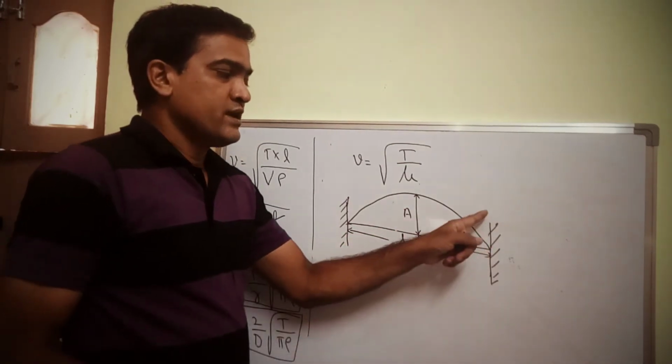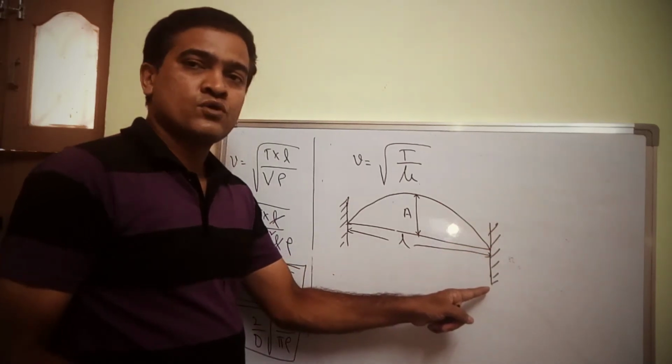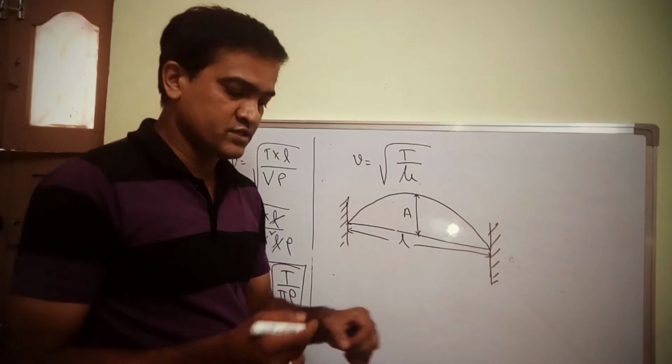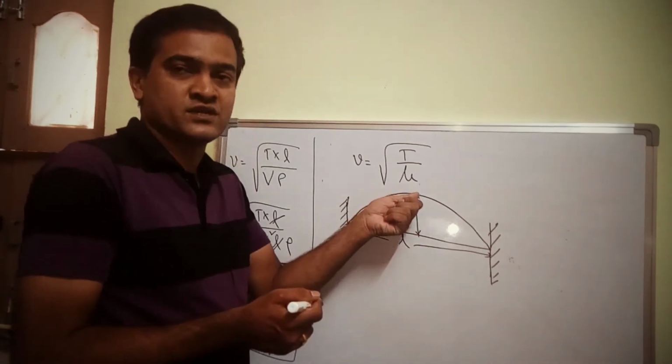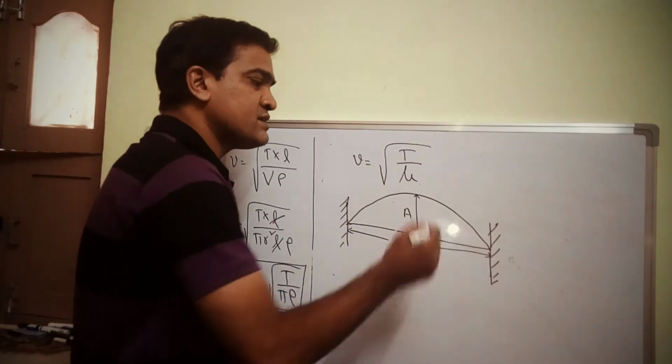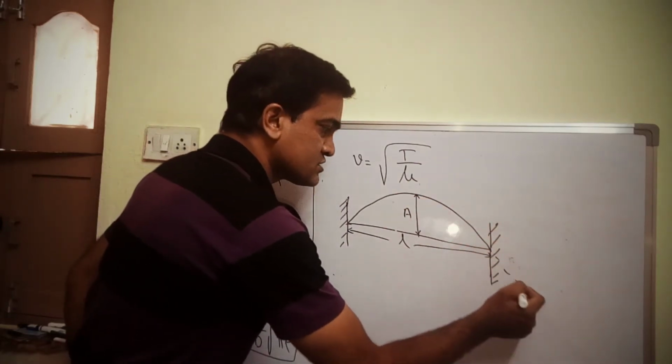Now suppose the rigid support were not there, and you release this string. What happens? This wave would have traveled in this direction.